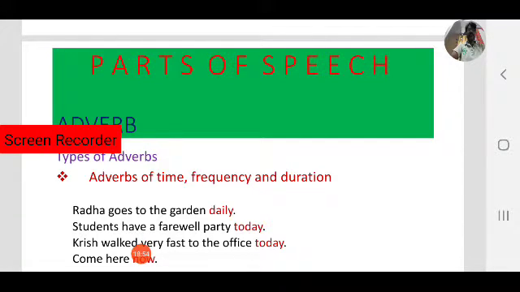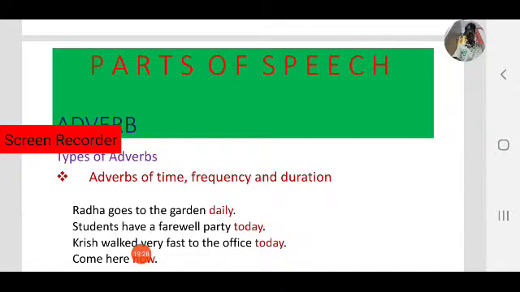Adverbs of time, frequency and duration. Radha goes to the garden daily. Observe, Radha goes to the garden daily. If you want to find the adverb, you have to ask how often Radha goes to the garden. Do you get an answer? Yes, daily. Not once a month or once a week. So daily is an adverb.